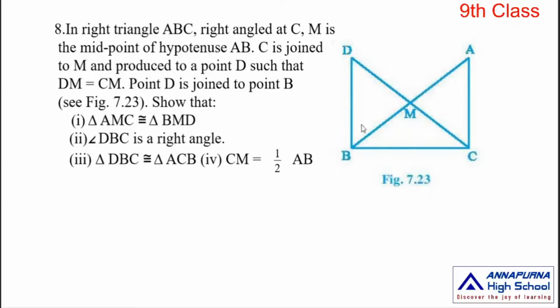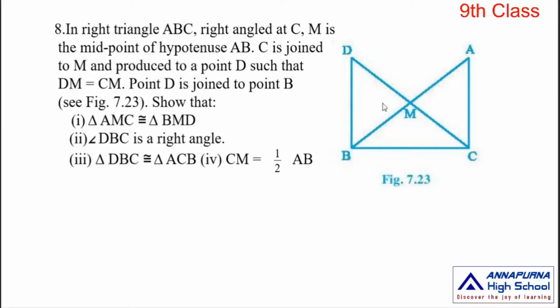Third condition: triangle DBC is congruent to triangle ACB. Fourth condition: CM is equal to half of AB.